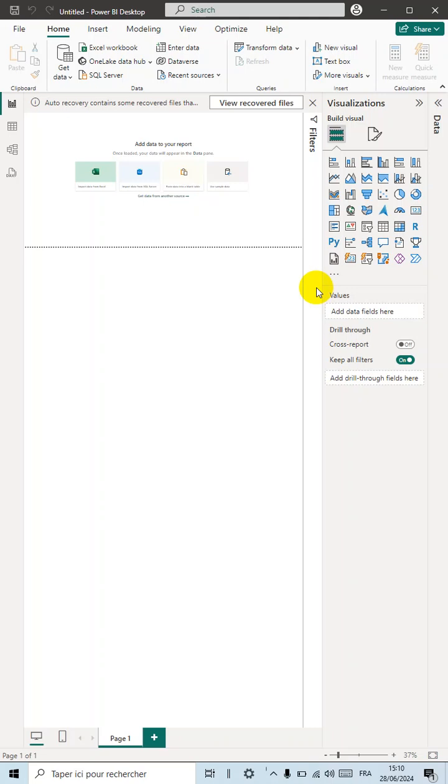Power BI's combination of ease of use, powerful analytics capabilities, and seamless integration with other tools makes it a valuable resource for businesses of all sizes looking to harness their data for better decision making.